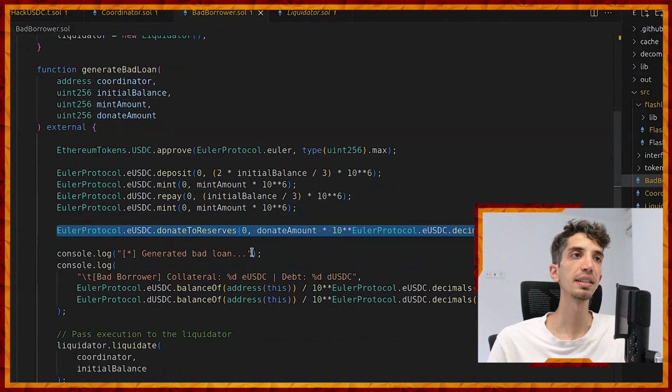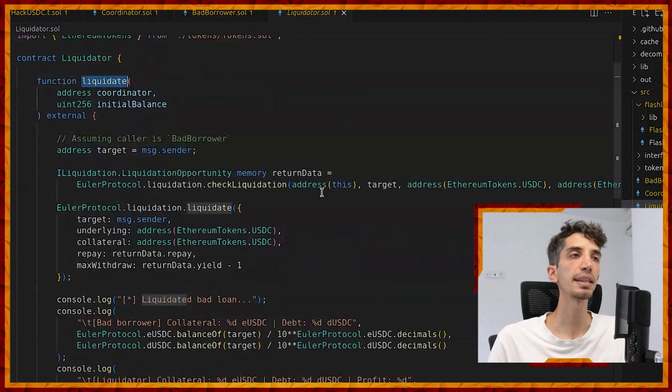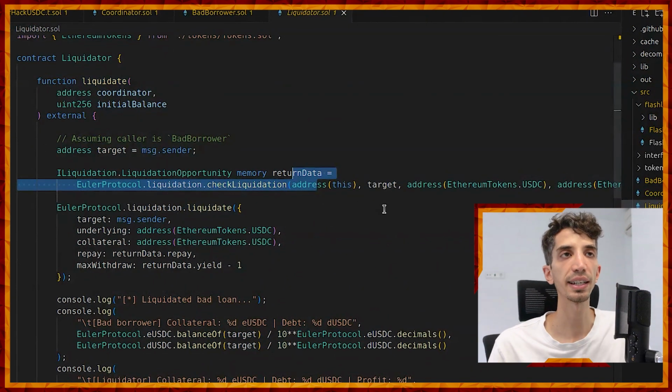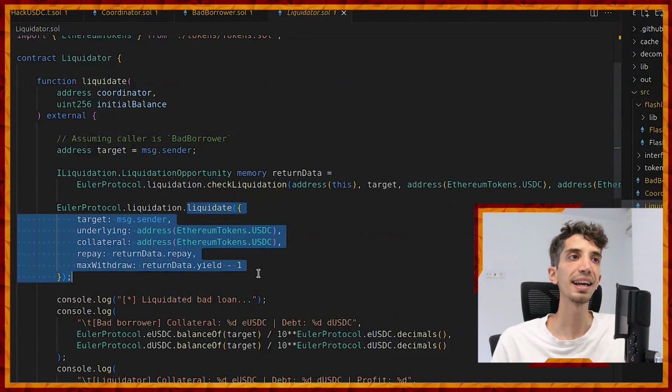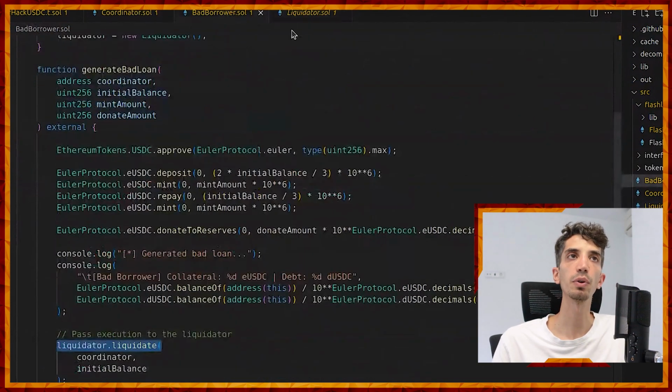Once that happens, the bad loan is already generated, so that means that the attacker can pass execution to the liquidator contract, in this case calling its liquidate function, and see that the attacker recovers some information from Euler so that it has some necessary data to trigger the liquidation. It calls the liquidate function in this case and essentially liquidates the bad position that was generated by the bad borrower.